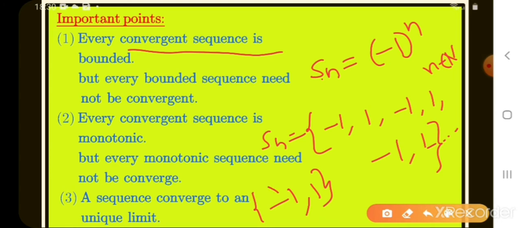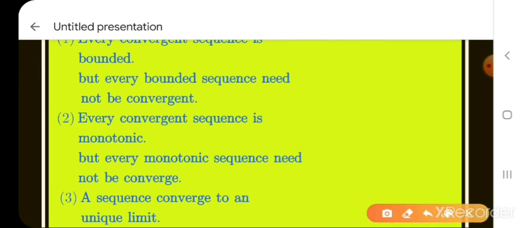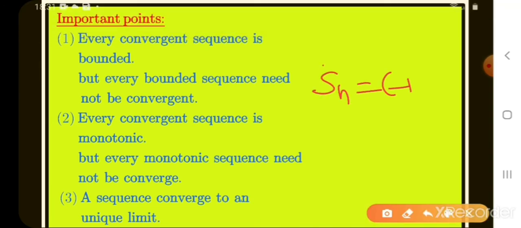What is the lower bound here? Minus 1 is the lower bound. What is the upper bound? Plus 1 is the upper bound. So Sn is a bounded sequence. Is it clear or not? Sn has the elements minus 1, 1, minus 1, 1 and so on. In these elements, what is the least value? Minus 1, so we call it the lower bound. What is the maximum value? Plus 1, so it is the upper bound. So Sn has both a lower bound and an upper bound, so Sn is bounded, where Sn equals minus 1 whole power n.